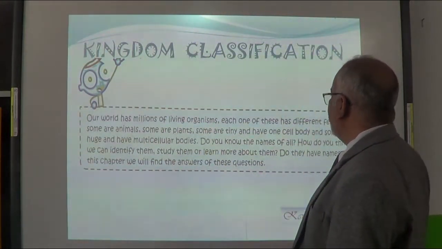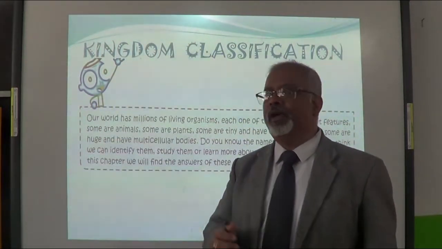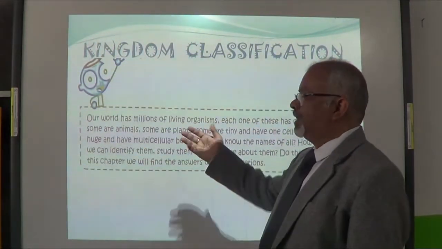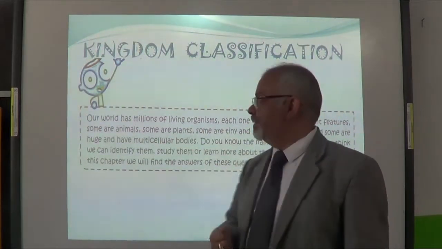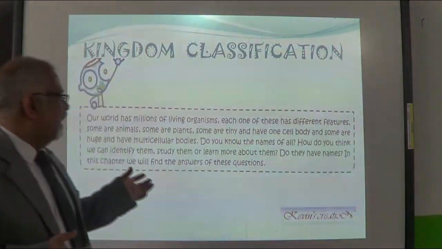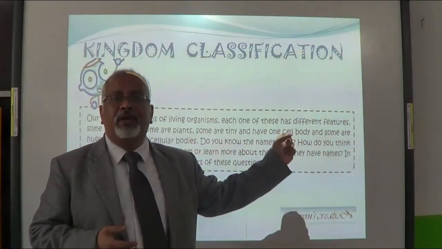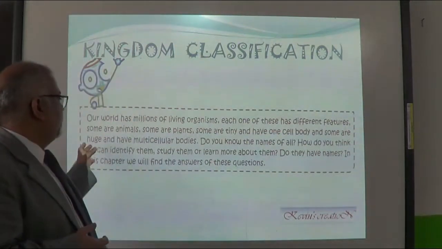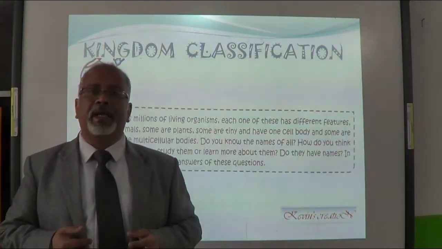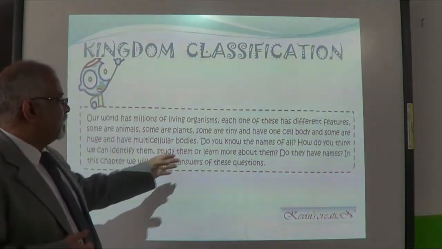Each one of these has different features. All are not the same. Some are animals, some are plants. Some are tiny, very small, having only one cell body. That is, they are made up of only one cell. But some are huge and they are multicellular, made up of many cells.